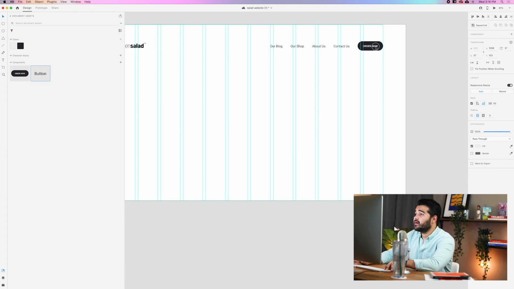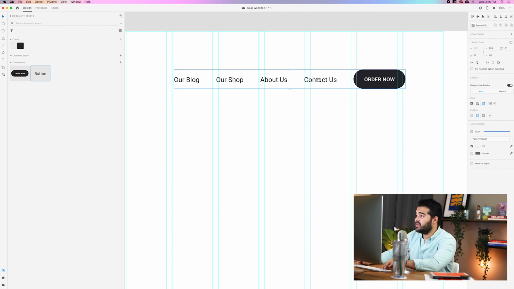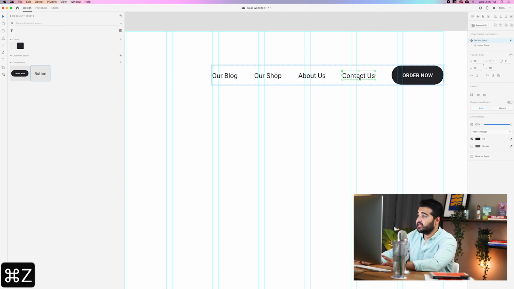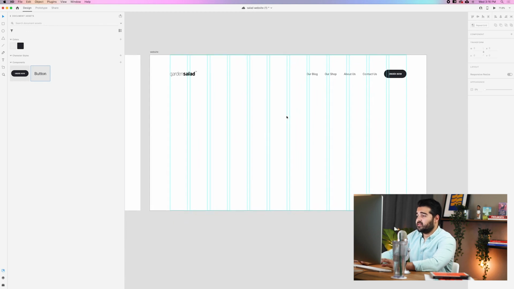And the great thing about using this actual feature is the fact that I can actually switch places with them. So for example, I can take this contact us and, if I double click it, I can put it in about us, and then we can just move them all in between. Just pressing shift, you just move them all in between. So that's a really cool feature. So now we have the base of the website.